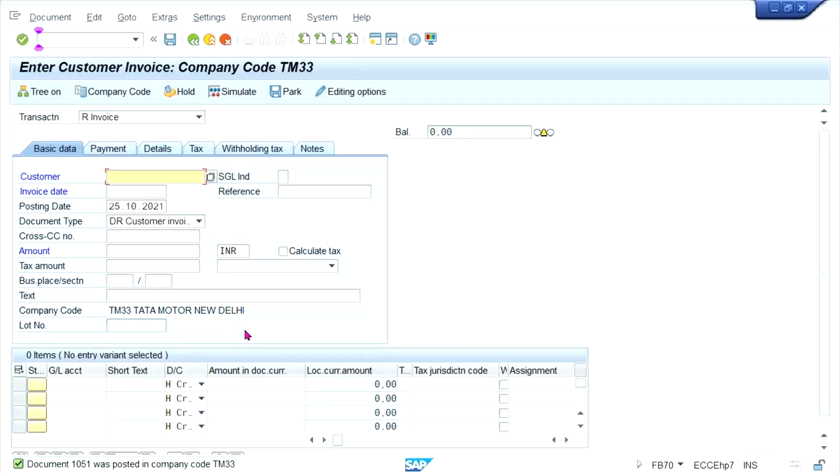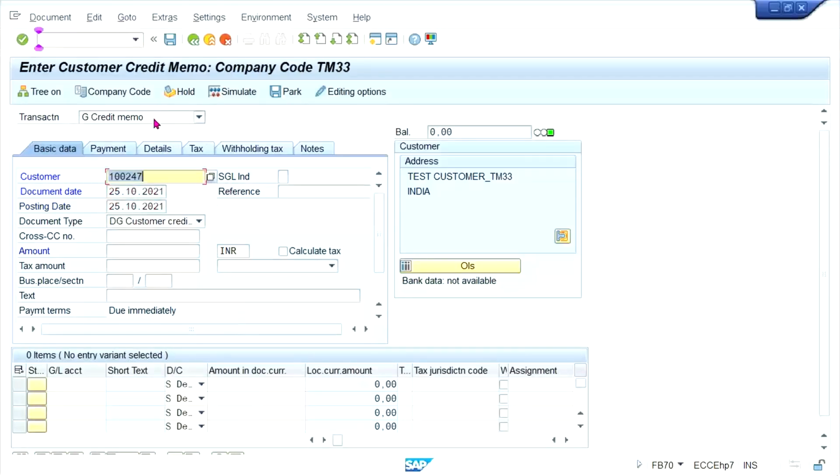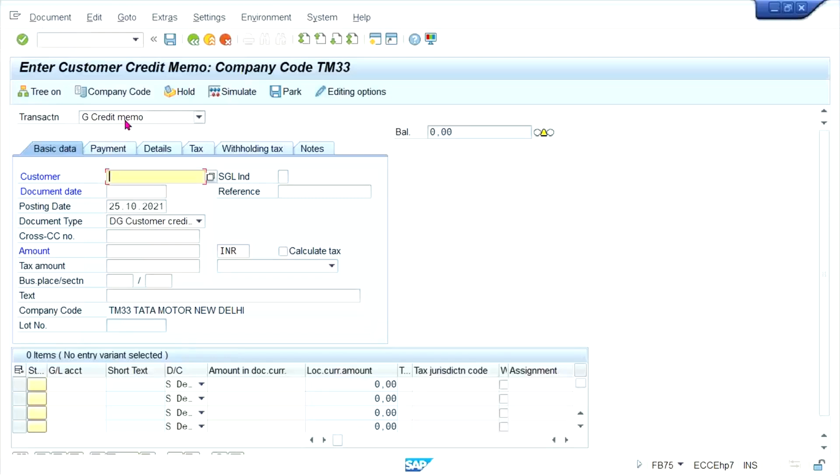If any return is there, that can be posted here in the form of a credit memo. From here also you can get it. You can type a credit memo here. You can give the customer number. Okay, the document type is going to be changed or not. Look at here, the moment you entered the credit memo, immediately the document type got changed, right? Or else you can directly use FB75, then by default credit memo is going to come and the document type is also going to come. Anything can be done.